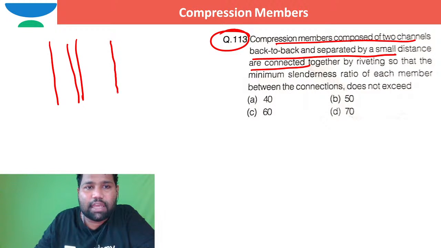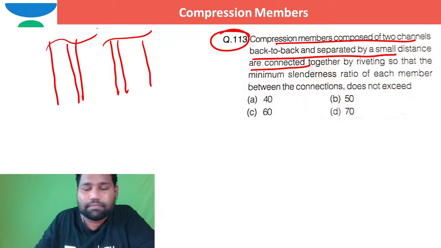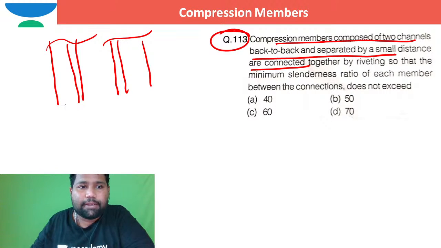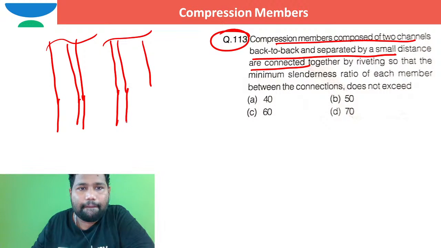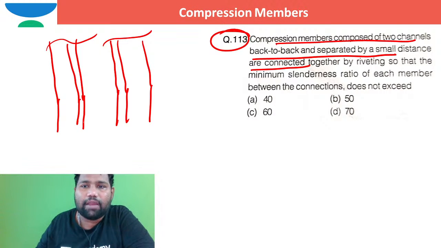This is another channel. Right. So compression members composed of two channel sections back to back. If I want to show you the same, this is in front view. I can show the same in plan like this. This is a channel section. This is another channel section.